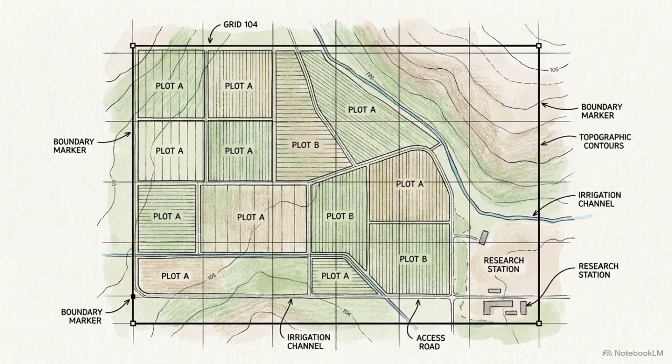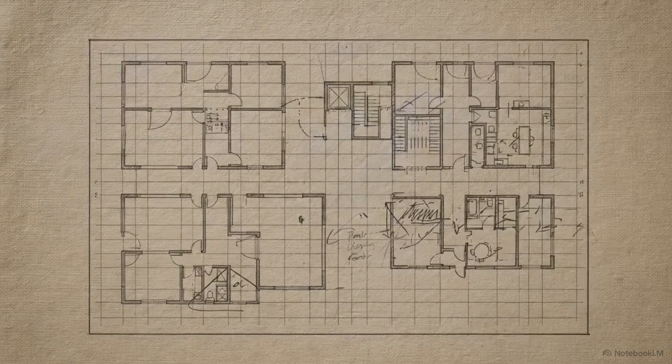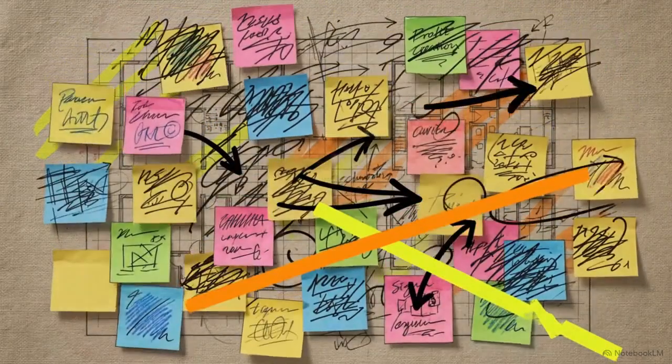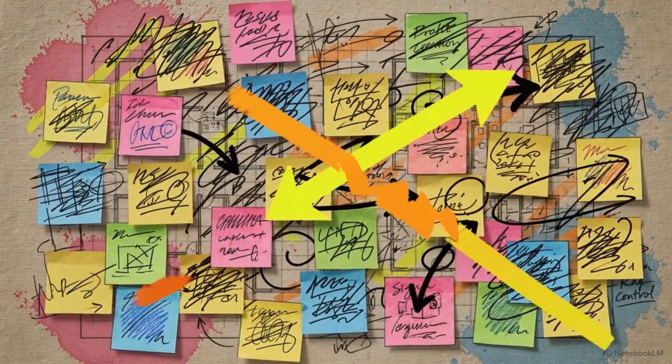This digital to physical translation continues with the land map. By engaging a measure tool, Mahbub uses the device as a precise architectural ruler to calculate a seedbed's area and boundaries directly on the screen. However, the map is cluttered. Overlapping notes and highlights from his classmates have obscured the actual data, making the schematic nearly impossible to read.